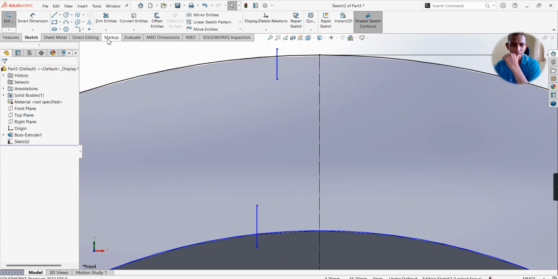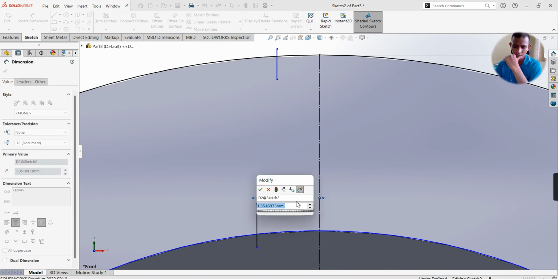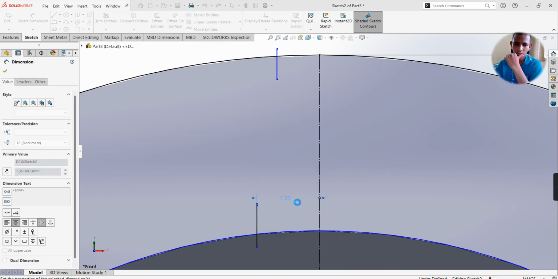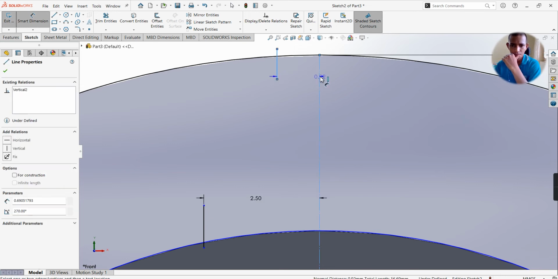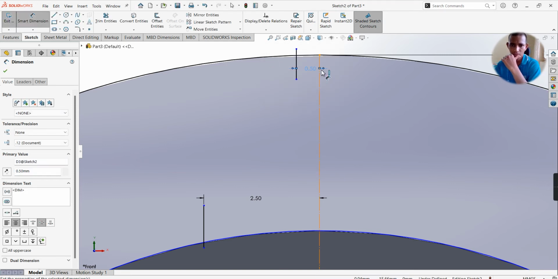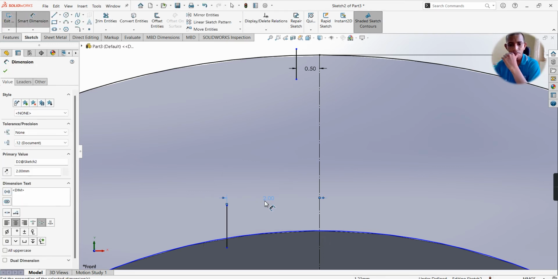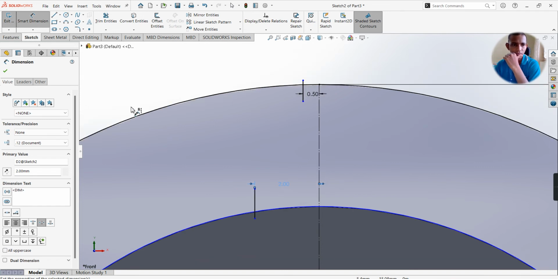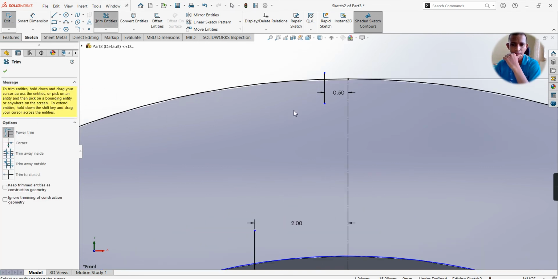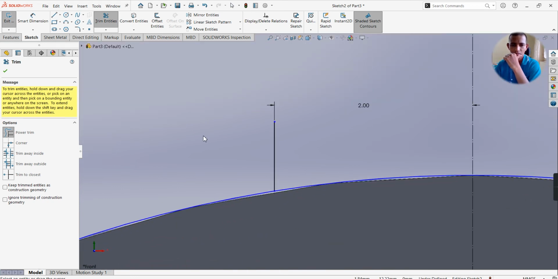Next, dimension from here to here will give us the same, that is 5 divided by 2. Okay, we will change the dimension. Here I am giving 1, here 4 divided by 2. Trim the line.